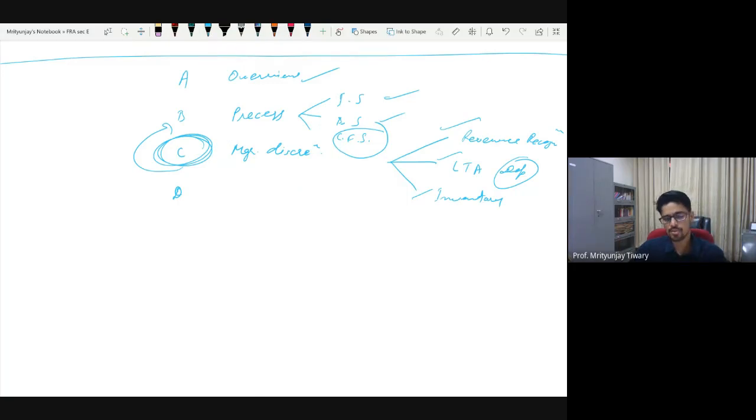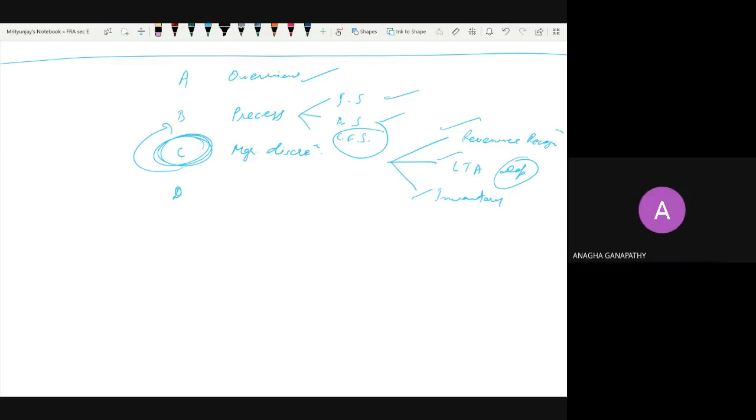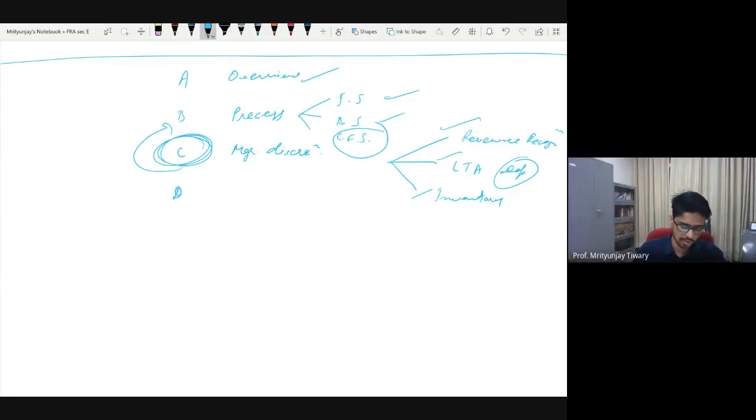In some form or the other, you have already gotten a small hint of managerial discretion so far, but these 3 topics are dedicated to demonstrate the fact. Of which we will start the first one today. And of course, once we have completed all these, we will go to analyze financial statements. So the fourth one will be financial statement analysis. This is the story of this entire course. Stage number 1 and 2 done. Stage number 3 is what we are starting today.